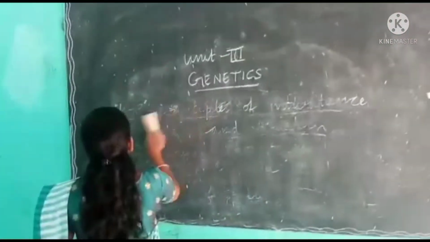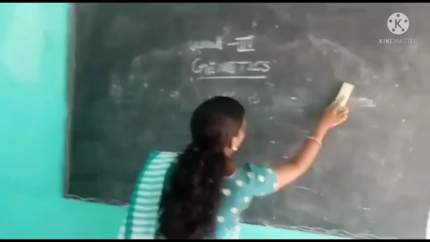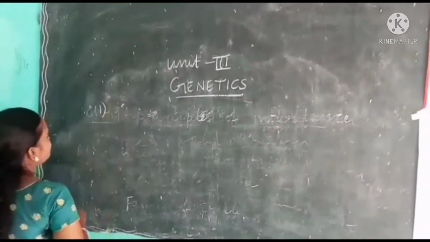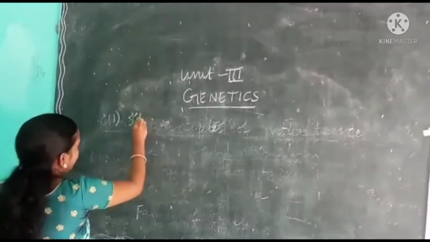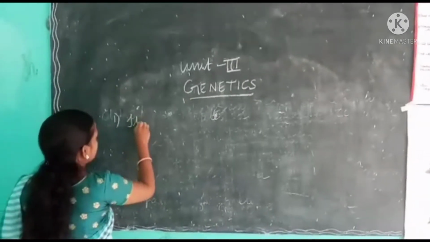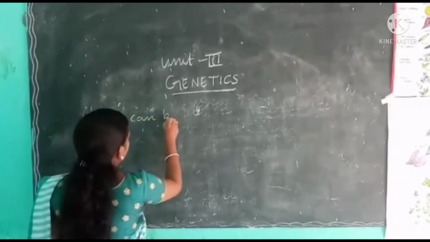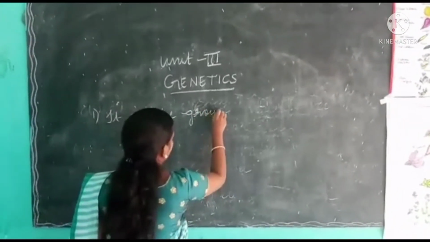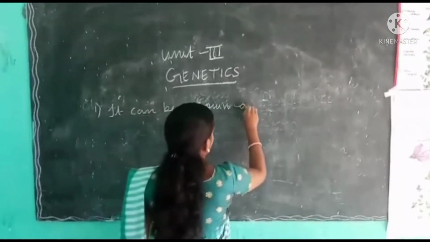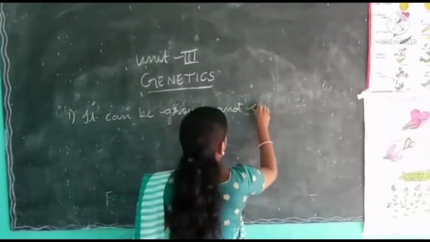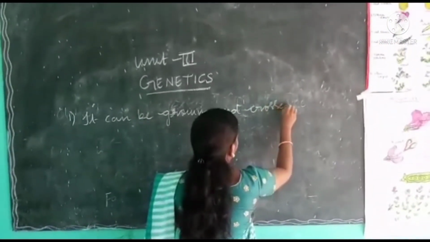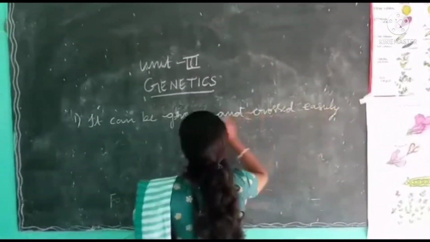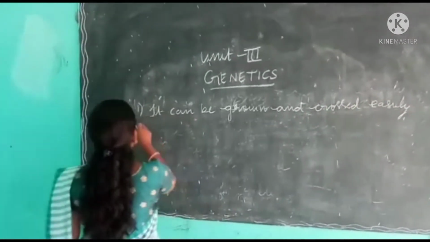This is a 4 marks question for you. You have to write the advantages clearly. So first one, it can be grown and crossed easily.